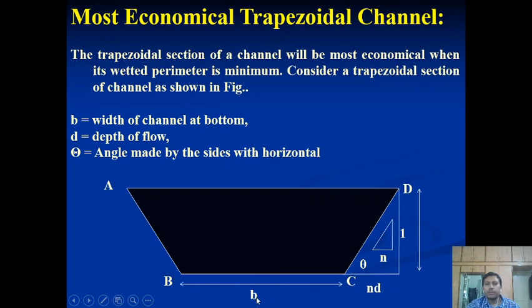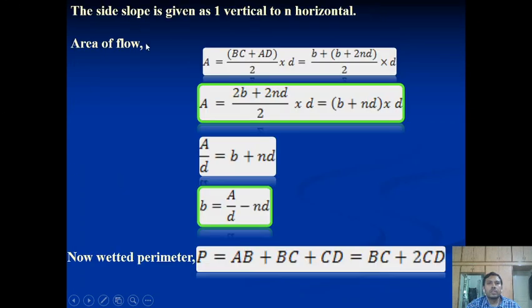This is the width of the channel B, and this is the top width of the channel AD, and the side slope will be mentioned in the form of 1 vertical, n horizontal. So the steps remain the same. We derived earlier that the first step is to apply and find out the area. The second step is finding out any one parameter from the area, B or D. Most probably we will find B.